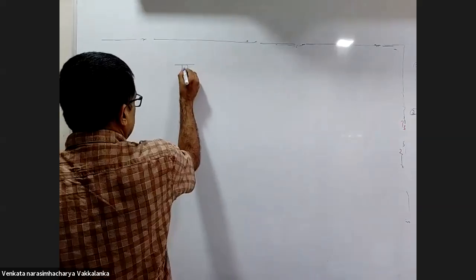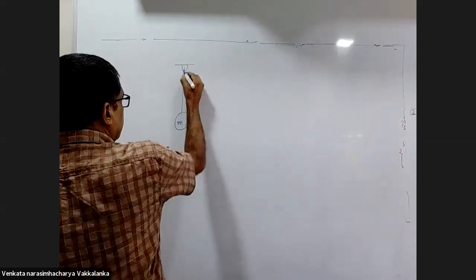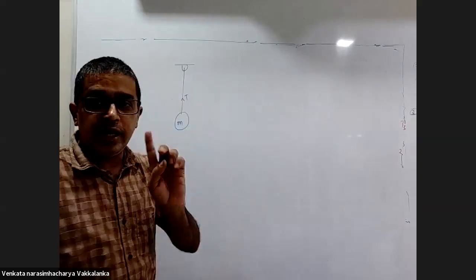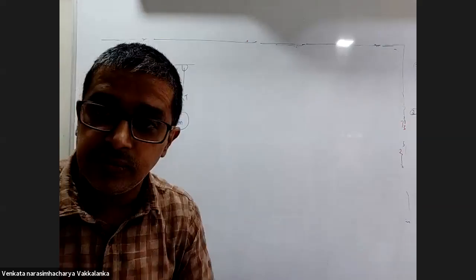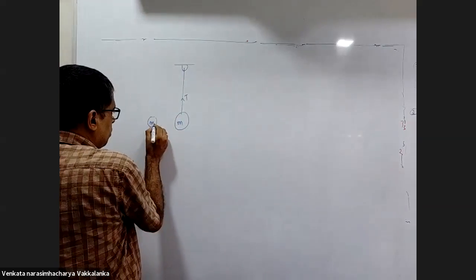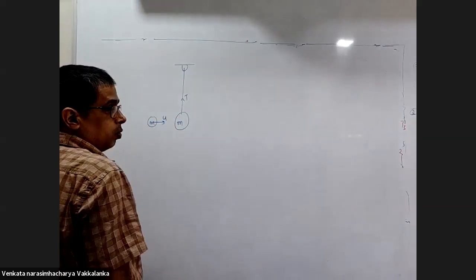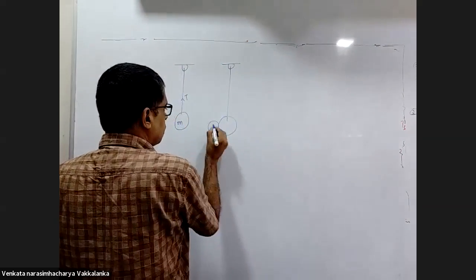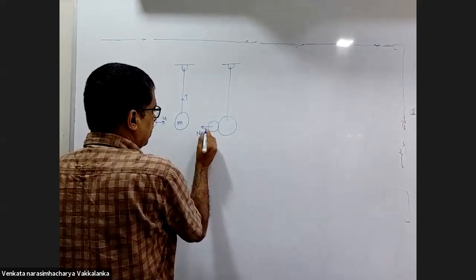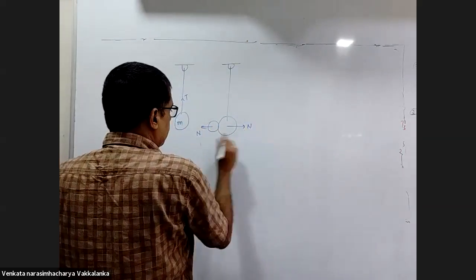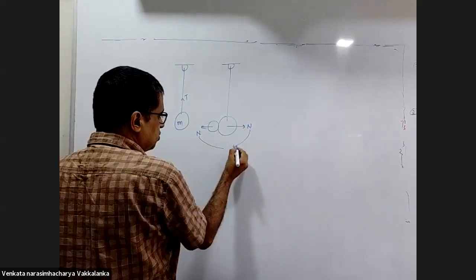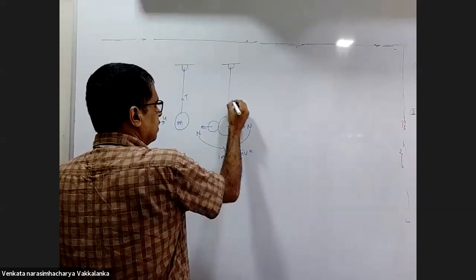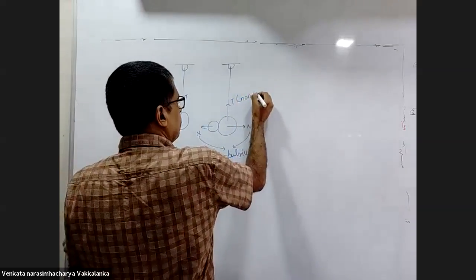For instance, please have a look at this. This is bob M and there is tension in the string. Right now the tension is non-impulsive. If there is another body moving with a velocity of u, in the collision between the two, this is N and this is N. Both these forces are impulsive.